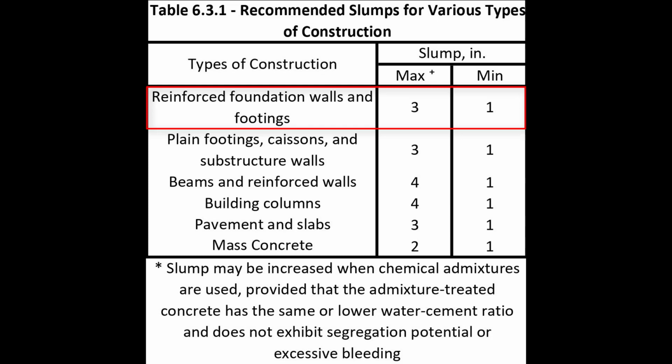Then the second suggestion is a maximum of 4-inch, a minimum of 1-inch. Since it says just a tall reinforced wall, and it doesn't state whether it's a reinforced foundation wall, we're going to go for just a reinforced wall with a maximum slump of 4 inches.